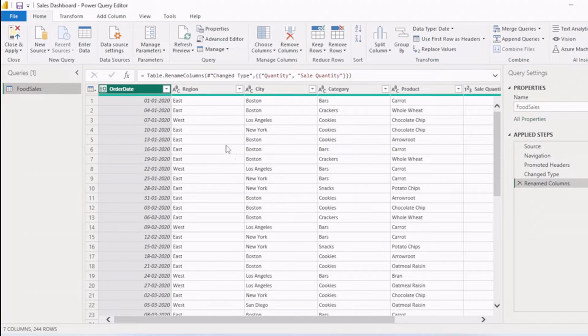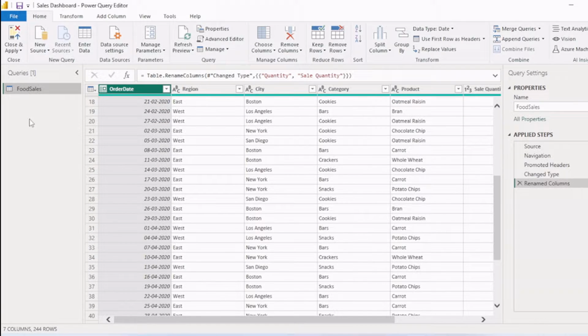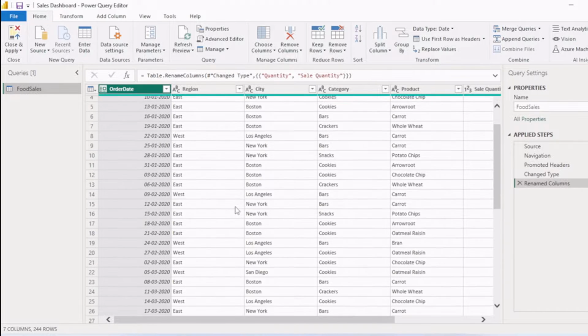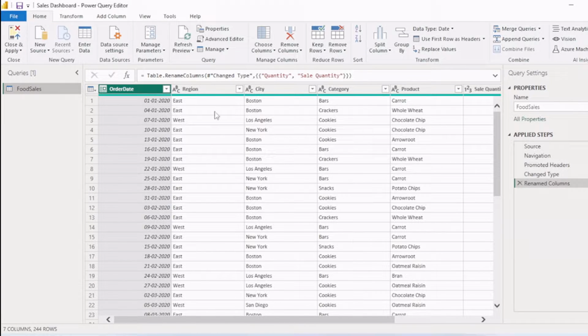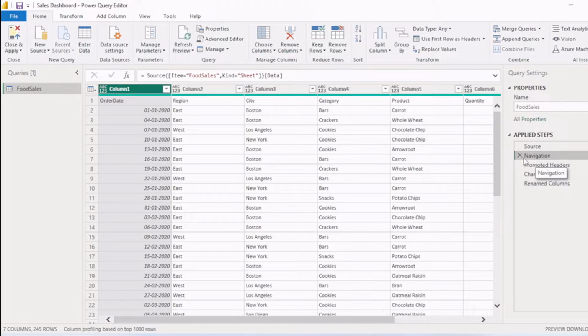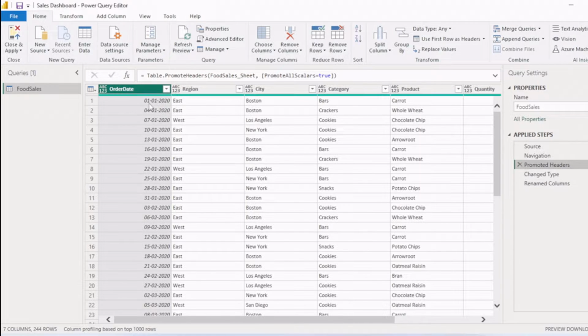Here you will see the complete list of tables, which we also say queries. Right now we have only one table here, and you can see the data here. You can cleanse the data and transform the data in this Power Query editor. You can see the steps, like I have promoted the header. If you go to this section, you say this is column 1, column 2, column 3, and this is the heading, order, region. Then I promoted the headers, so now the orders is in heading, and then change the type of some column and rename the column.